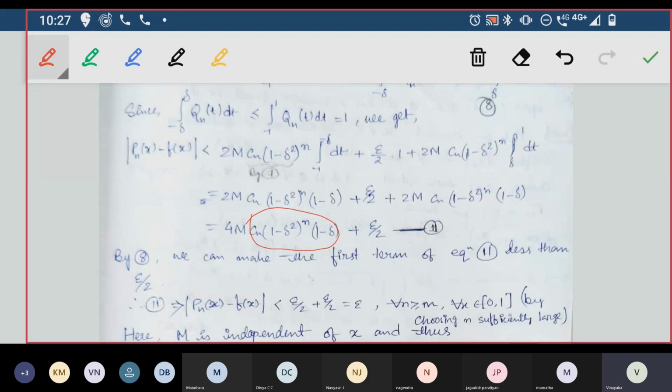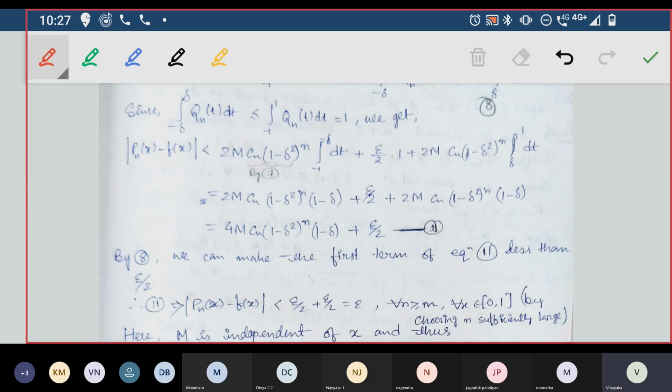Even 4m is a constant number, it does not depend on this. So together with all these things, 4m into Cn (1 minus delta squared) power n (1 minus delta), I can say it is less than epsilon by 2, because I can find a bigger number n such that this whole thing is less than epsilon by 2.